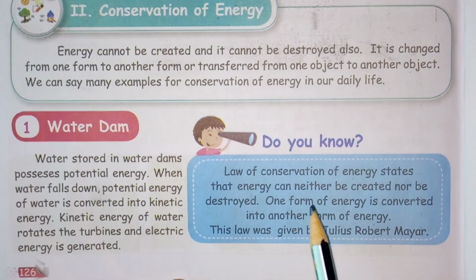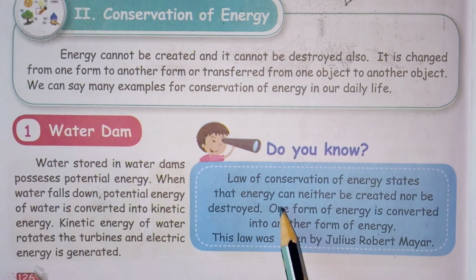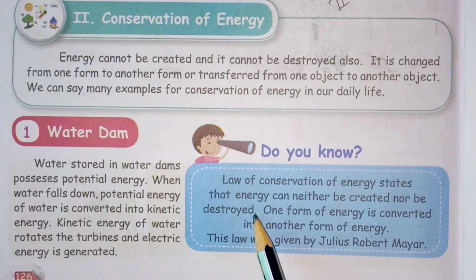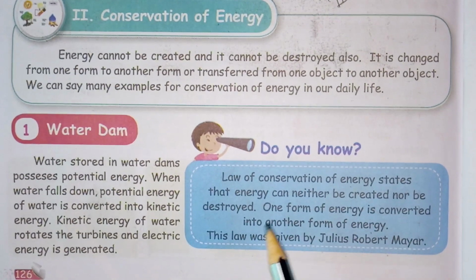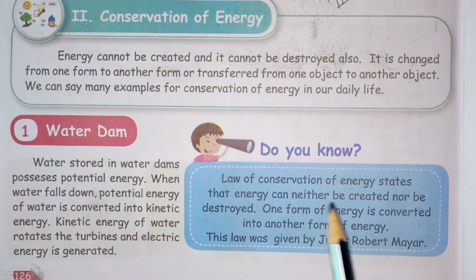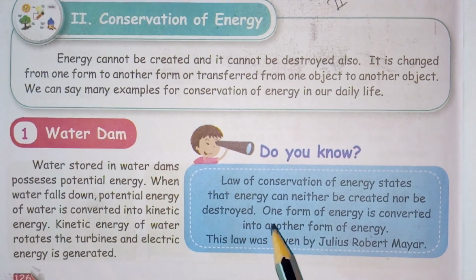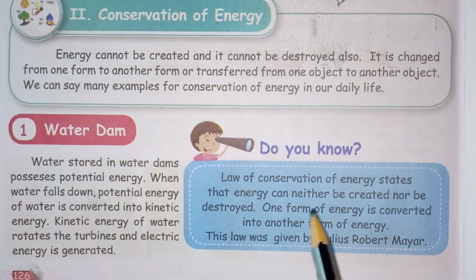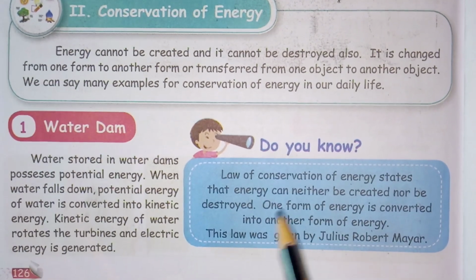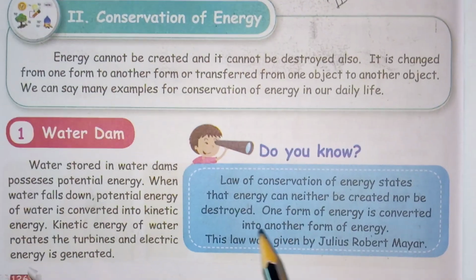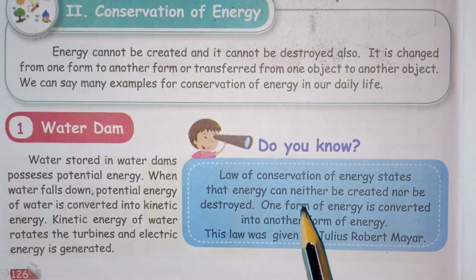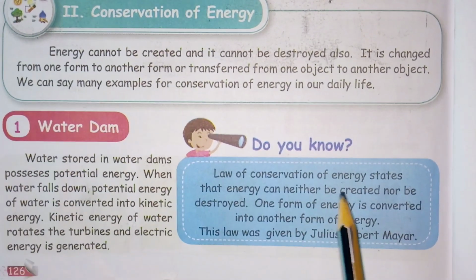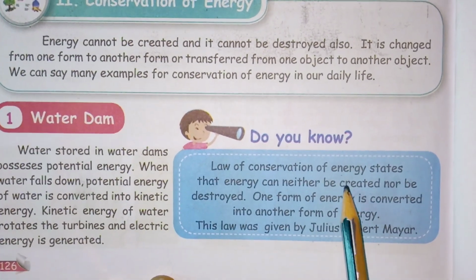See children, what he said is that one form of energy is converted into another form. For example, in an iron box, electric energy is converted into heat energy. In a water heater, electric energy is converted into heat energy. Like that, various examples you can give. Even in a light, electrical energy is converted to light energy. During the conversion, energy is not lost and no excess quantity is produced. That is called the law of conservation of energy.